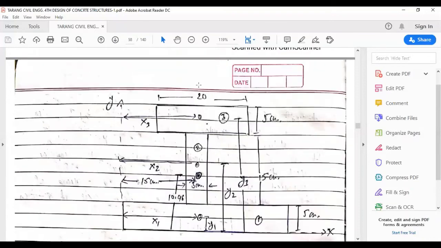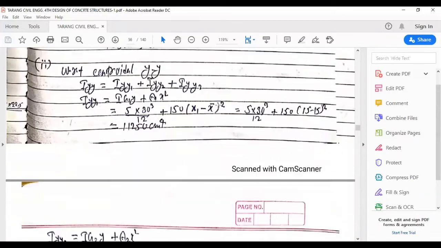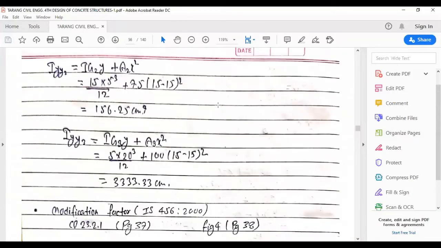This is the third box, so this value would be B and this would be D. So it would be 5 multiplied by 20 cube upon 12 for the third box, plus area is 100, and again x3 minus x bar would be 0.